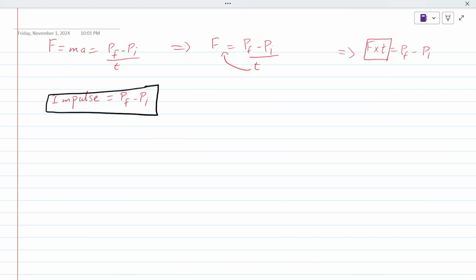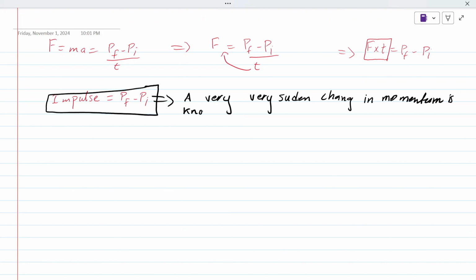A very sudden change in momentum is called impulse. Let me write it over here: a very sudden change in momentum is known as impulse.